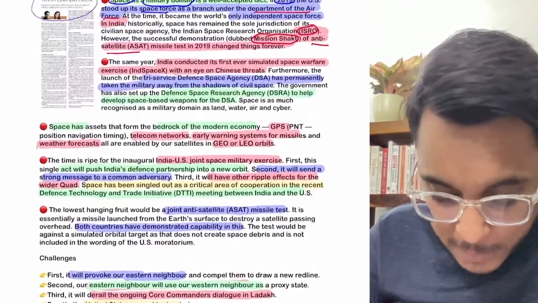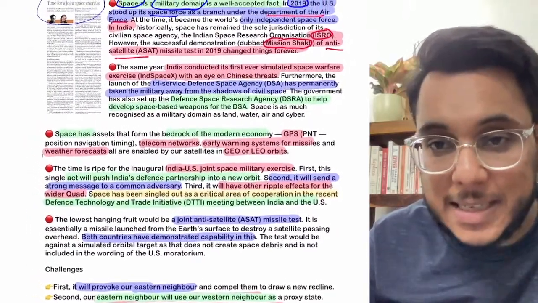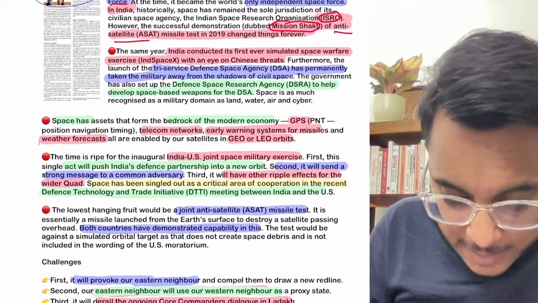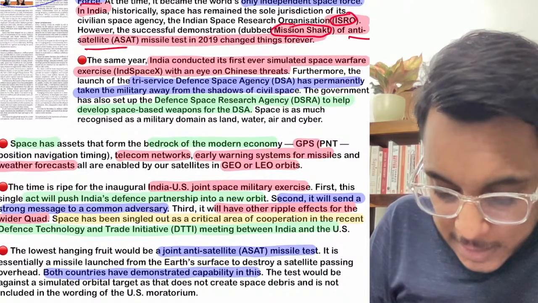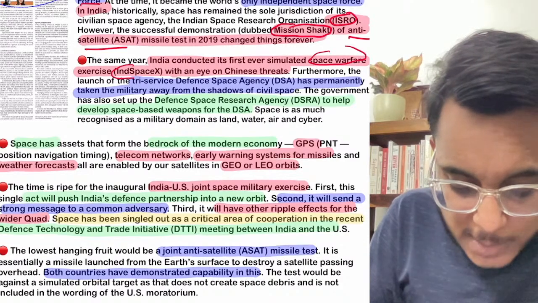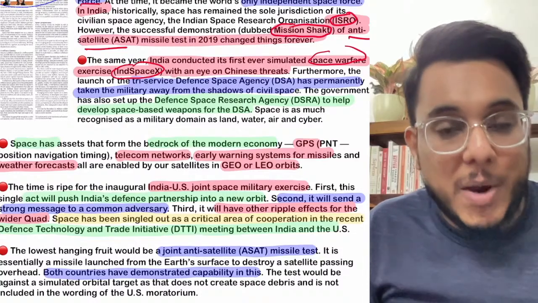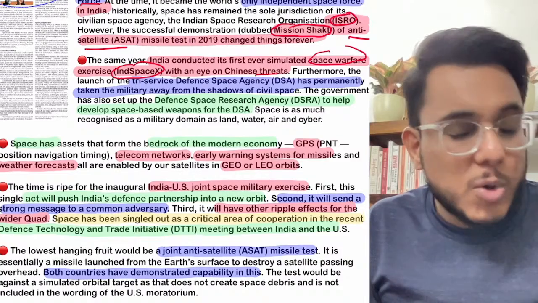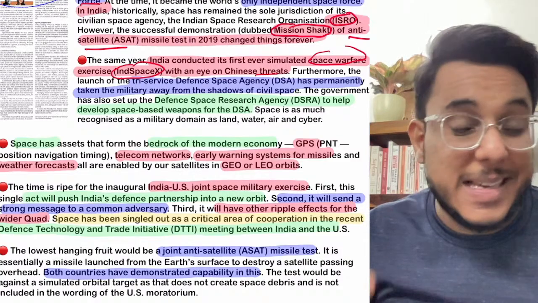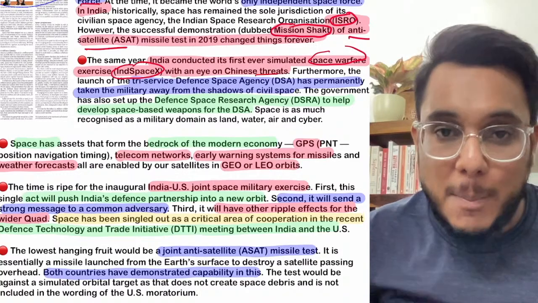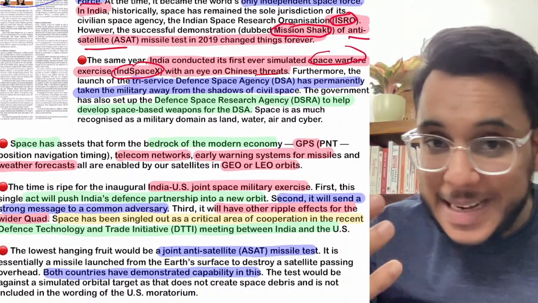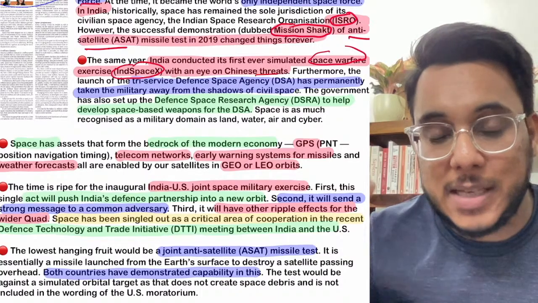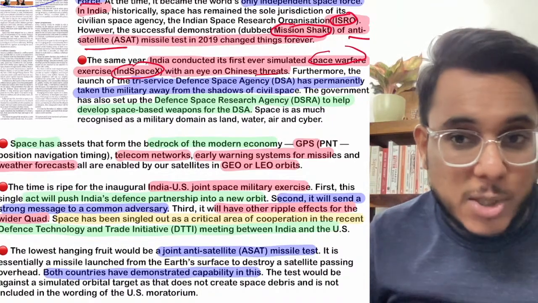So we have taken up the Mission Shakti, and under the Mission Shakti anti-satellite technologies have been demonstrated by India. Moreover, in 2019 India also conducted the space warfare exercise IND-SpaceX. Because of the Chinese threats at that point of time, this exercise was taken. So basically what is happening, the militarization of space has already happened in the USA, because they have come out with their Space Force. In India we have carried out the Mission Shakti, we have also carried out the IND-SpaceX, that is the space exercise. So the militarization of space is going on.